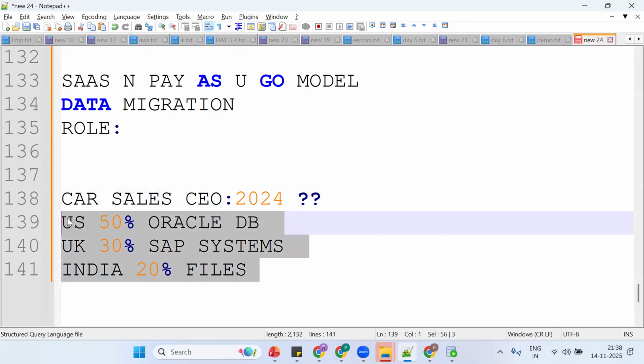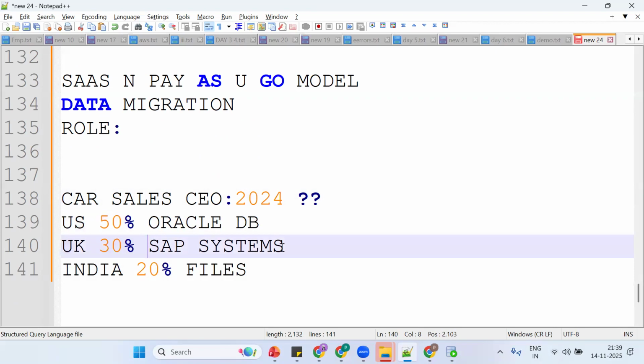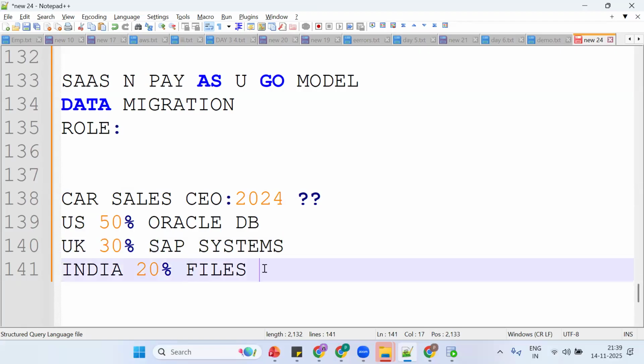Tell me, is it possible to analyze data in different locations? In the US, it is in an Oracle database. This syntax is different, this one is different, and this one is different. The client is saying, out of the total 100% of sales, how many cars have been sold. I want to know my business, how much profit I have achieved, and how to improve it. But my data is in different locations. Then what do we need to do?